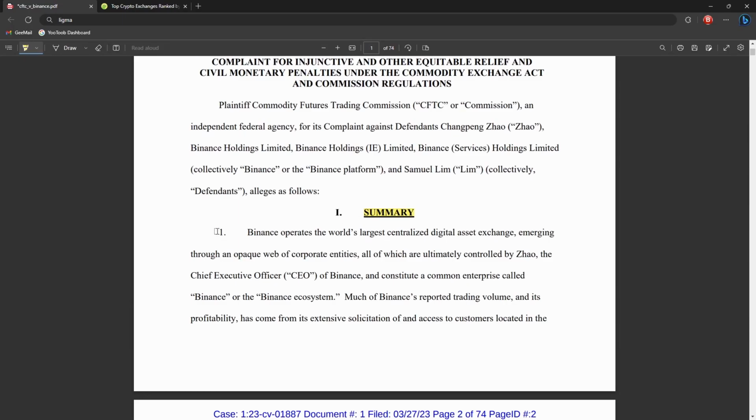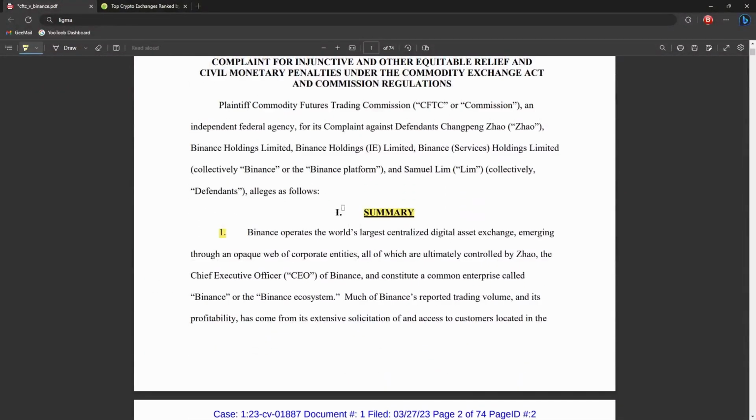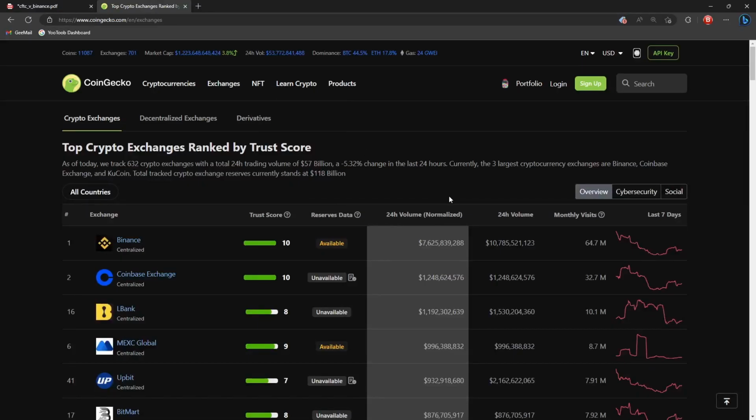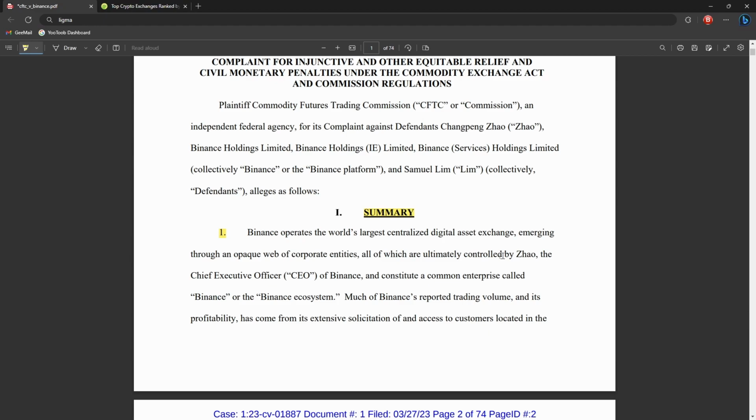And just coming to the bottom of page 1, we've got the summary. Now this is made up of 10 different sections, going from 1 to 10 all the way down here. So let's just take a look at the important parts anyway. The CFTC says Binance operates the world's largest centralized digital asset exchange. And going to CoinGecko, yep, we can see that's definitely right. In the last 24 hours it did 7 billion of trading volume, while the second is just at 1 billion, which is Coinbase. Now, while Coinbase is a public company and has to file a lot of different documents with the US in order to stay compliant, Binance is basically fully controlled by Zhao, or CZ.